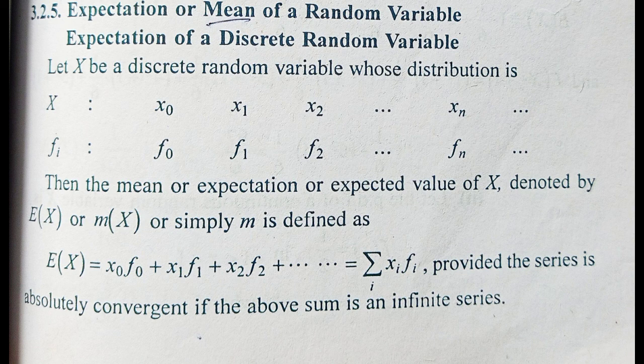Then the mean or expected value of X is denoted by E(X) or m_x or simply m. It is defined as E(X) = x0 f0 + x1 f1 + x2 f2 + ..., which means it will be equal to the summation of x_i f_i. This is the definition of the mean for a discrete random variable. It is also provided that the series is absolutely convergent if the above sum is an infinite series.